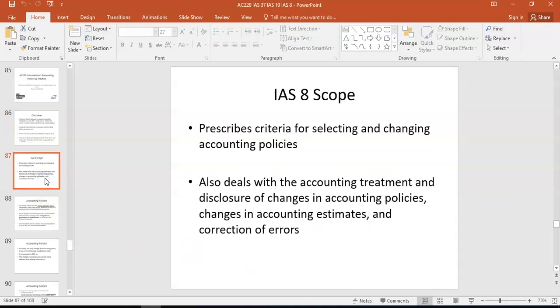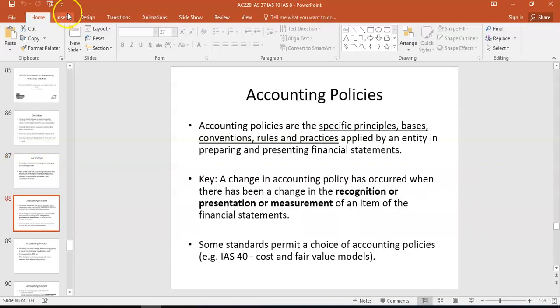Right? So it prescribes, remember, prescription means it tells you exactly, here's the criteria for selecting accounting policies, and also here's the criteria for changing accounting policies. So you have to meet certain criteria before you can change from FIFO to weighted average, or from, for example, the cost model to the fair value model. All right. So accounting policies are the specific principles, conventions, rules and practices applied by an entity. And they're all the things we've looked at. Your accounting policy around revaluation, your accounting policy which we'll look at around revenue recognition. And they're all disclosed in the first section of your notes in the financial statements.